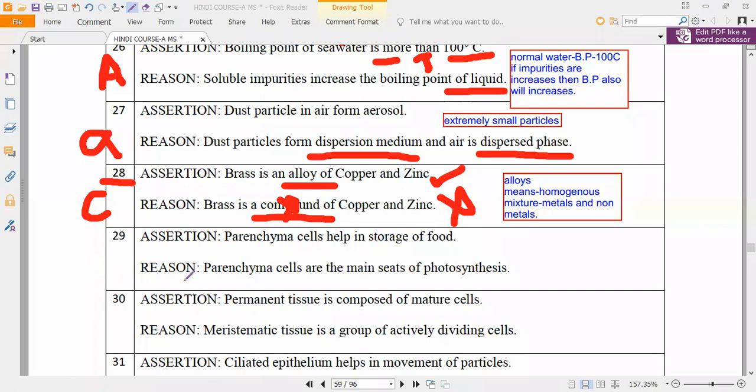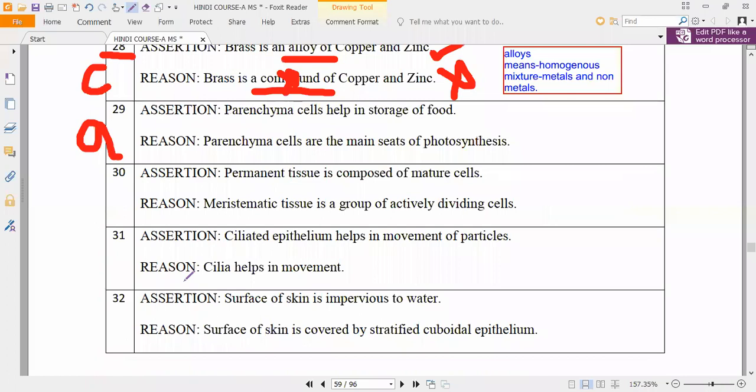Next, 30th question, assertion. You can see: permanent tissue is composed of mature cells. They are saying permanent tissue is composed of mature cells. Is it yes or no? A permanent tissue is made up of mature cells. Is it right or wrong? Right only.